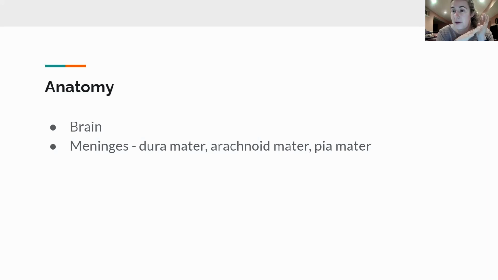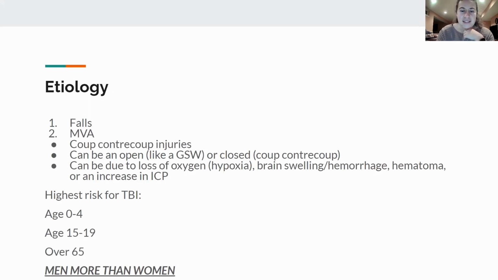So I want you guys to be aware of this because sometimes with traumatic brain injuries, you're going to have bleeding into one of these spaces. The subdural space would be below the dura mater, the subarachnoid space below the arachnoid mater. Pia mater, because it's right on the brain, it's just going to be pushing on it if there is any sort of pressure, because sometimes we can have a traumatic brain injury from swelling and an increase in intracranial pressure.